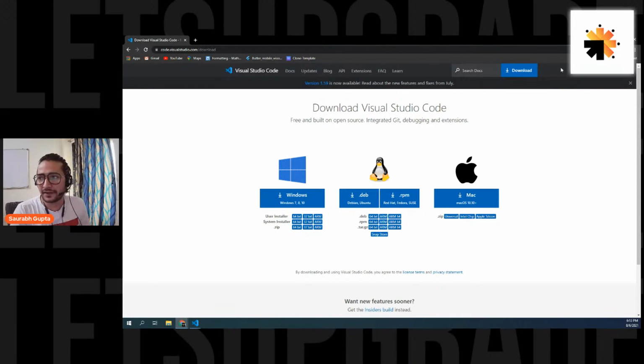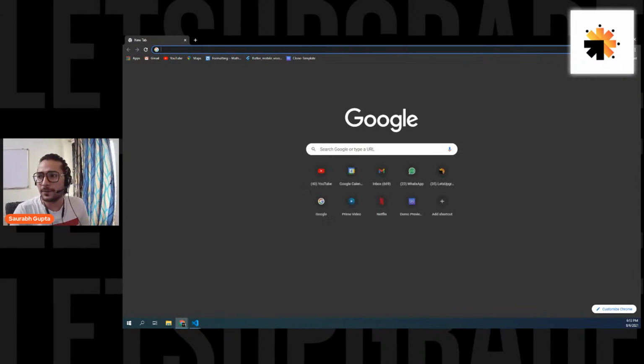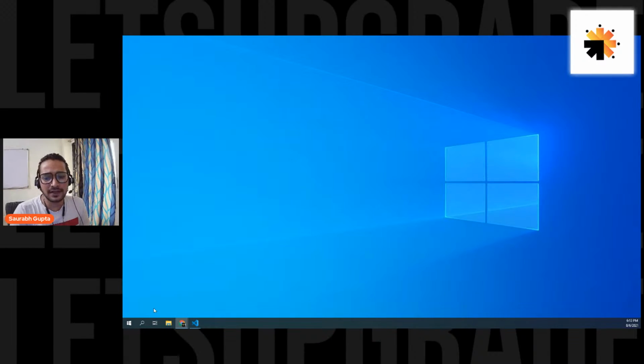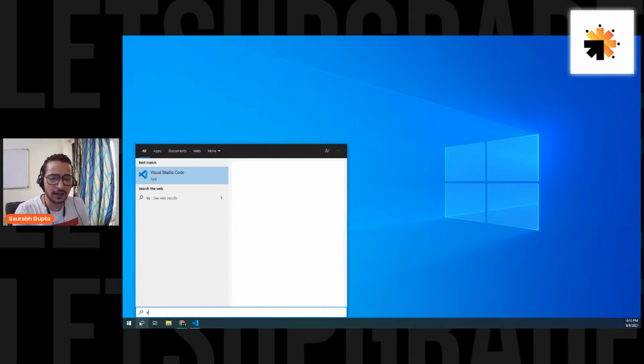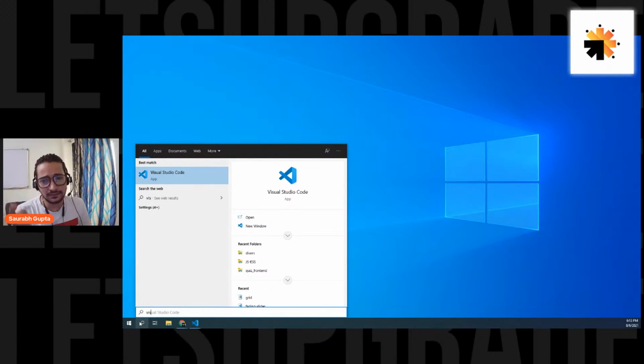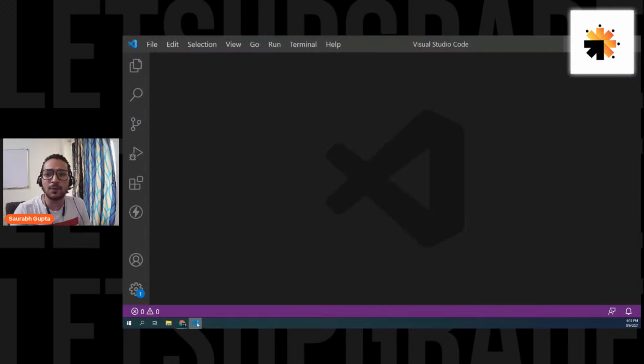Okay, perfect. I'll need this browser, so I'll just minimize it. Once you install it, you can simply go to your search bar and search for Visual Studio Code. Once you search it, it will look like this. If it is not there, that means you have not installed it correctly. If it is there, it is installed. So just press enter or double click, and you'll be able to open a simple code editor. That's all. I'm also going to show you how to use it, so don't worry about it, new people. Okay, amazing.